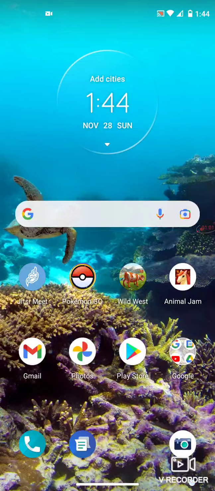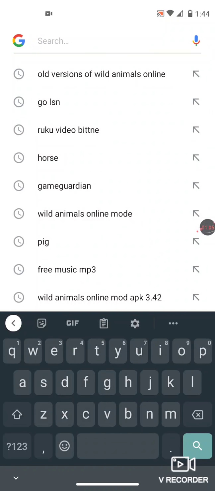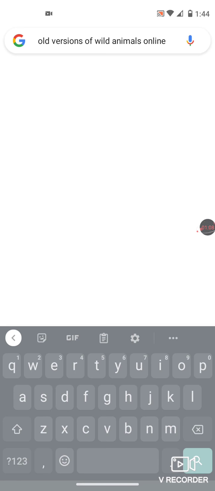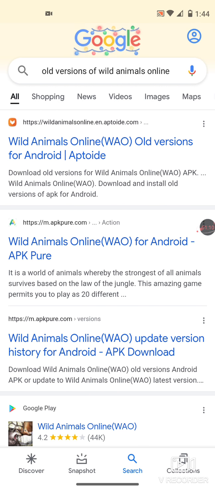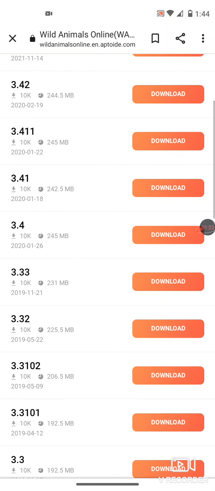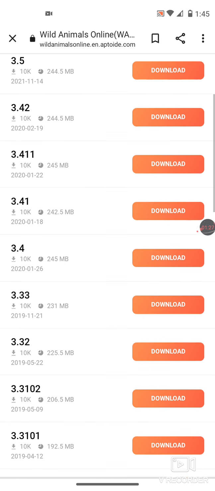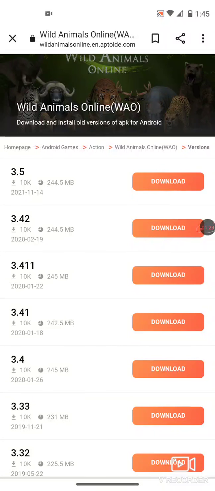So, you go to your Google, you'll type in old versions of WATMLs Online. Tap it. Now, the first one you see is the one you want to click, old versions for Android. Alright, so you got all these versions. You got the newest version, and you've got these other versions down here, all the older versions. I went for version 3.42, which is this one.